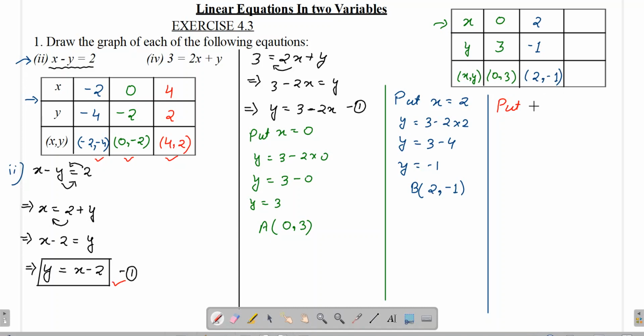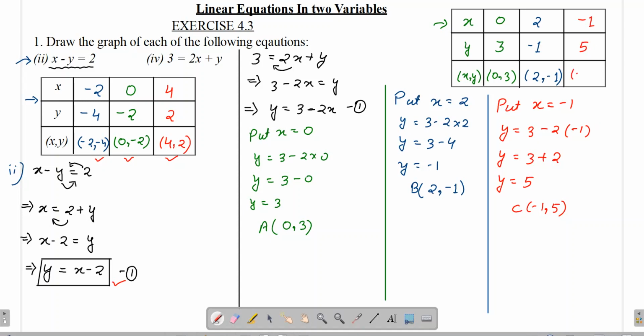So if I put x as minus 1, I'll be getting y is equals to 3 minus 2 multiplied by minus 1. Negative into negative makes it positive, gives you y is equals to 5. So the third solution is, by putting x as minus 1 we have got the value of y as 5. So the third solution is minus 1 comma 5.